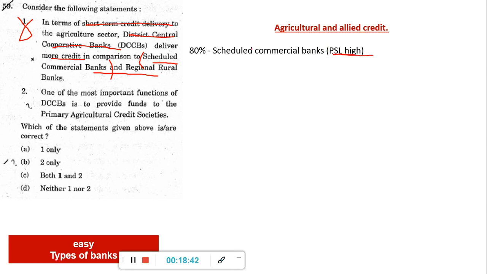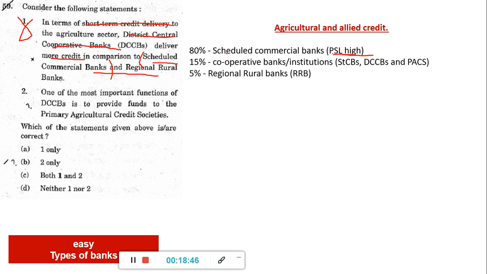Okay, PSL is always high in scheduled commercial banks. So overall credit, if you see, it is in this ratio. Scheduled commercial banks give 80%, cooperative banks, which include the state cooperative bank, district bank and the primary agriculture bank, give 15%, and then finally RRB 5%. So here they are telling that DCCB gives more, but that is a wrong statement. So one is definitely wrong. So either it is 2 only or neither 1 nor 2.